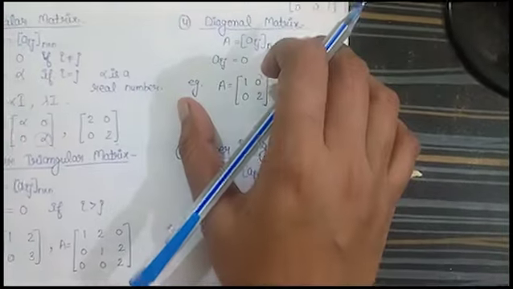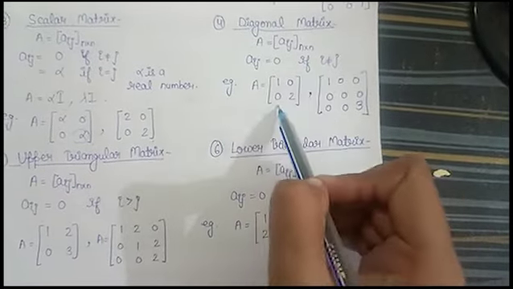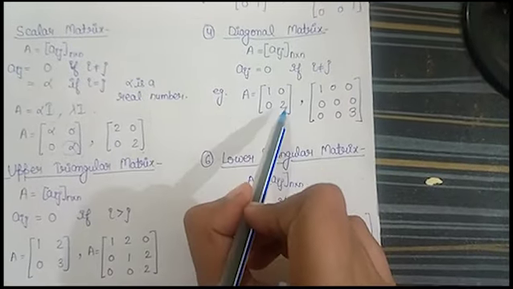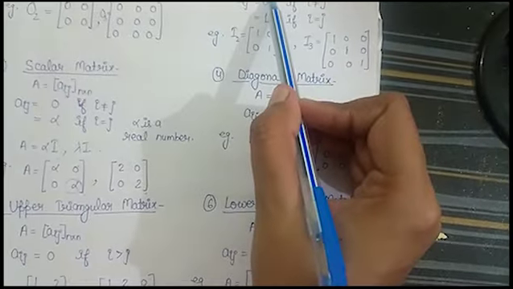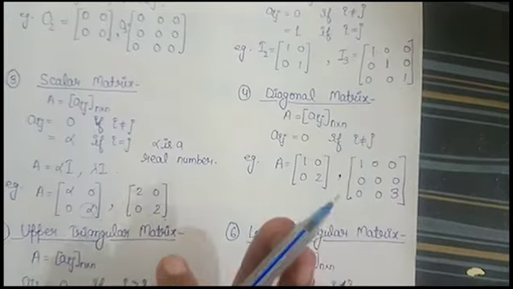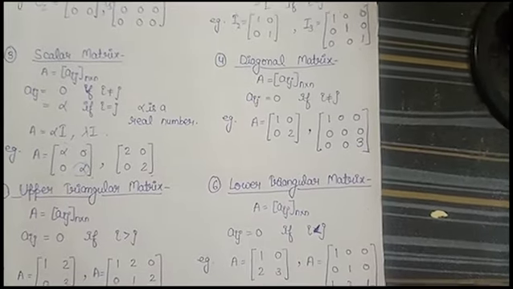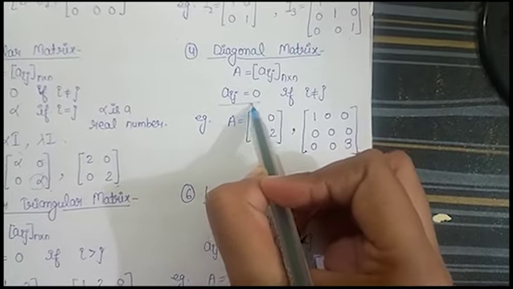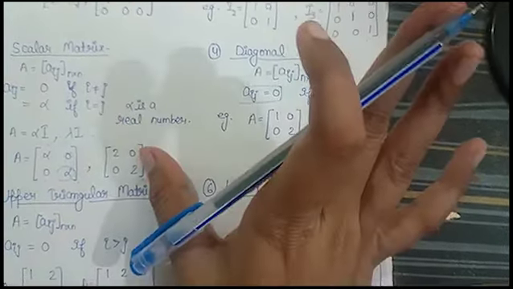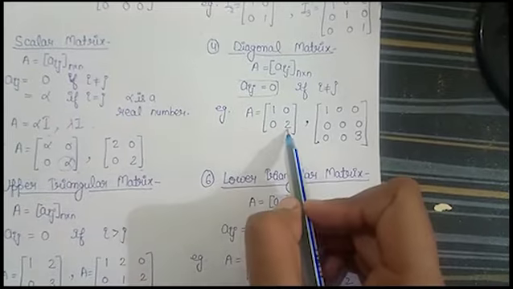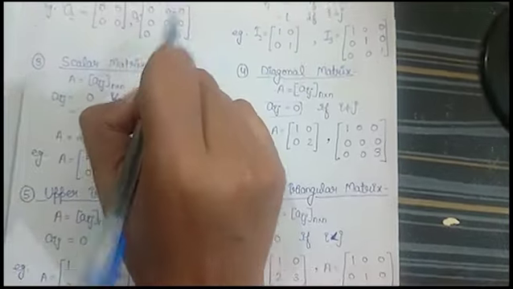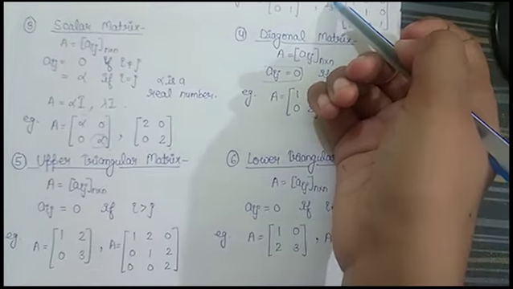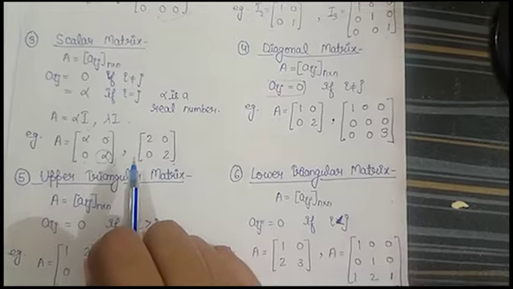Now comes the diagonal matrix. Here all the elements except the diagonal are 0, but it is not necessary that the diagonal elements are the same. So what can you say? Every scalar matrix or the identity matrix or even the zero matrix is a diagonal matrix, because in the diagonal matrix the condition is only that all the non-diagonal entries should be 0. It doesn't say anything about the diagonal entries. These can be 0, these may not be 0. So the zero matrix is also a diagonal matrix. Identity matrix is a diagonal matrix. Scalar matrix is a diagonal matrix.